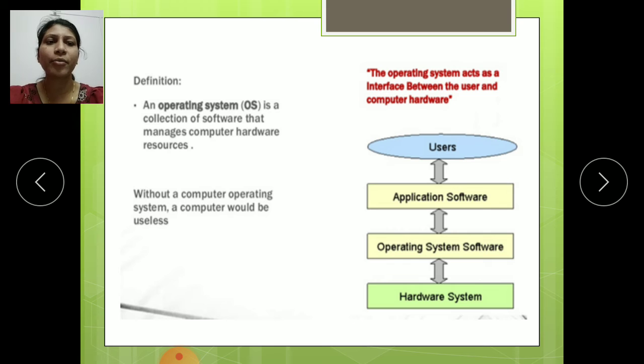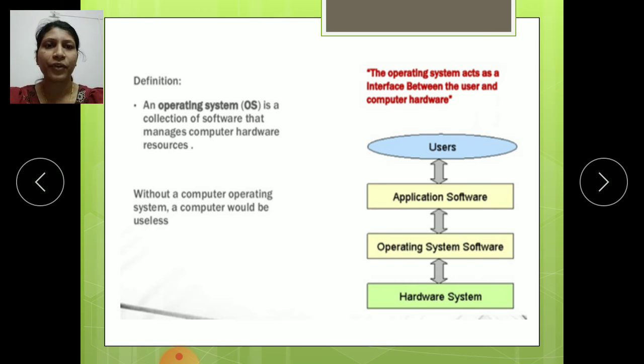The operating system is the intermediator between the software applications and the hardware. It helps the user operate the application software as well as the hardware, so the user can easily use both using the operating system.